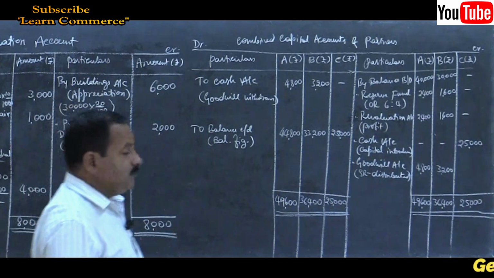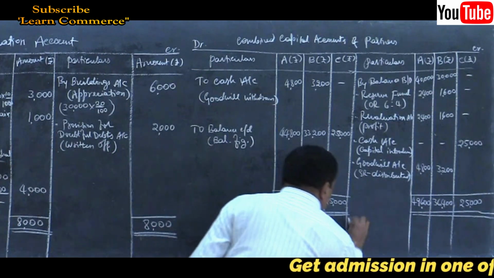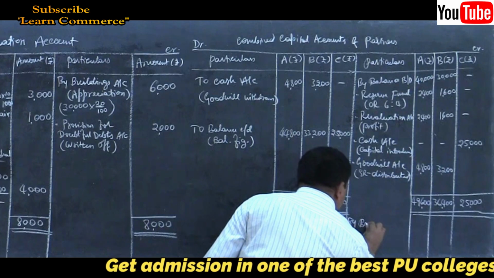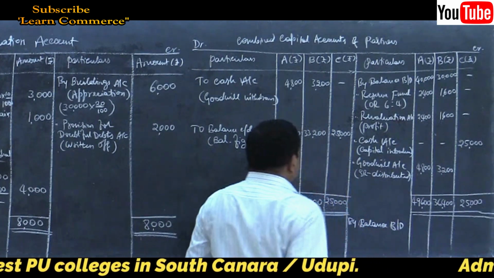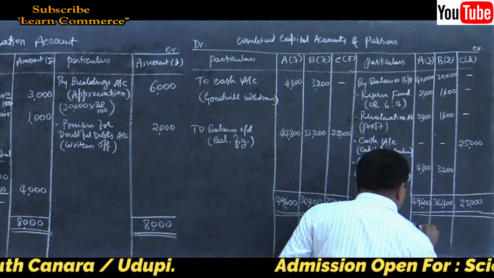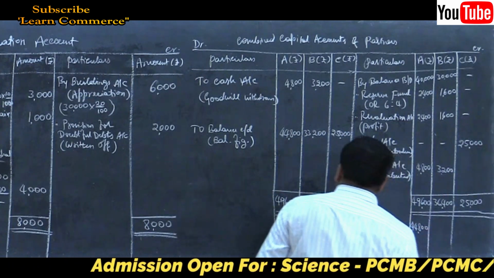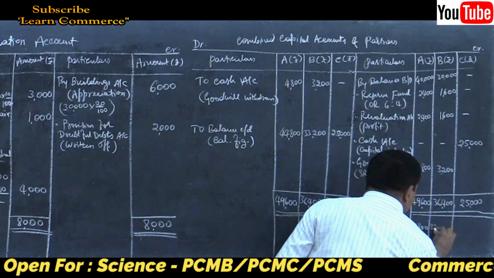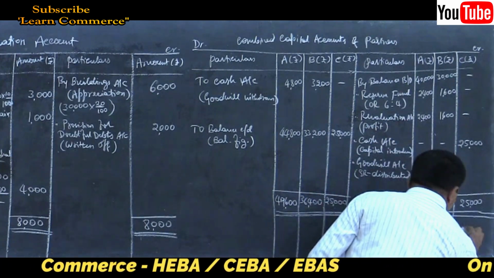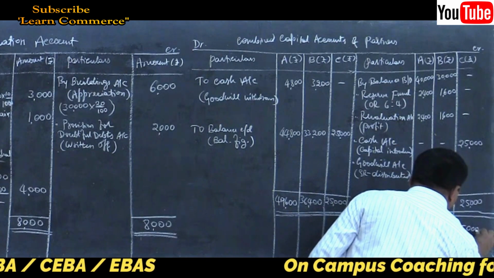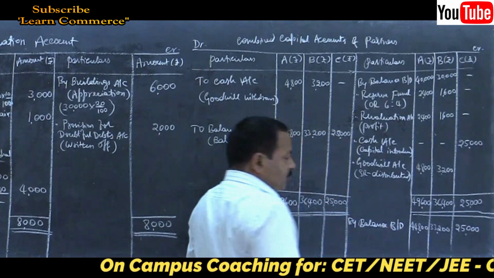Correct. Bring down the balance. By balance brought down, that is 44,800, then 33,200 and 25,000. Don't draw a line.